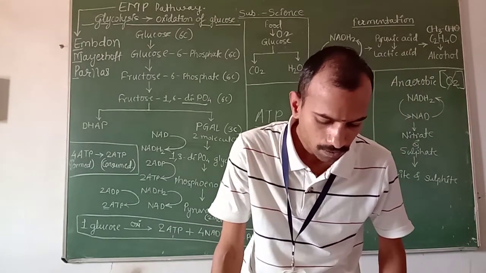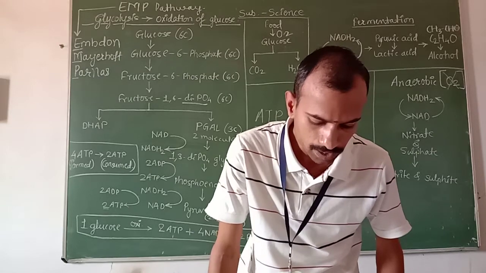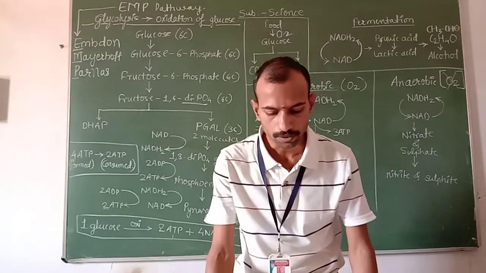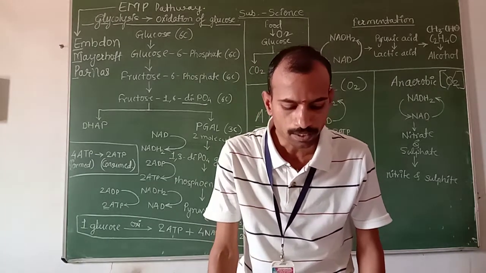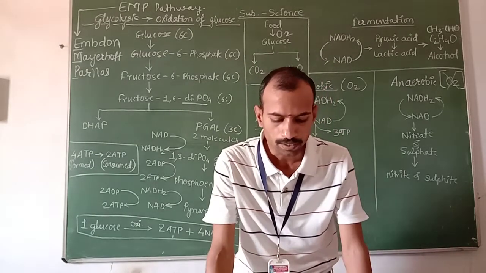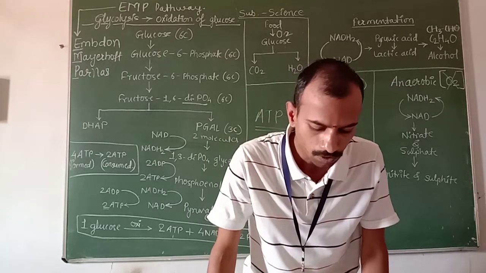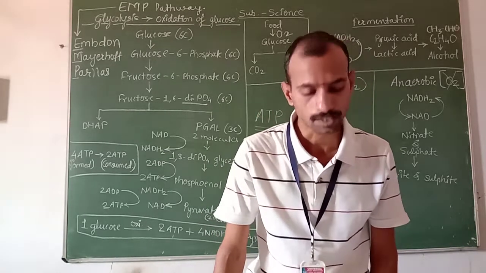Molecules of pyruvic acid formed in this process are converted into molecules of acetyl coenzyme A, and 2 molecules of NADH2 and 2 molecules of CO2 are released during this process.